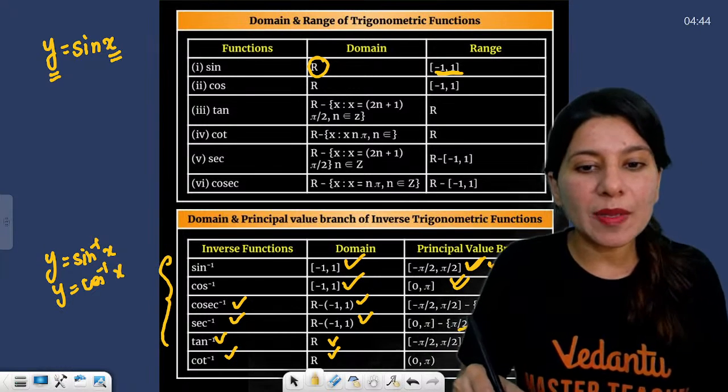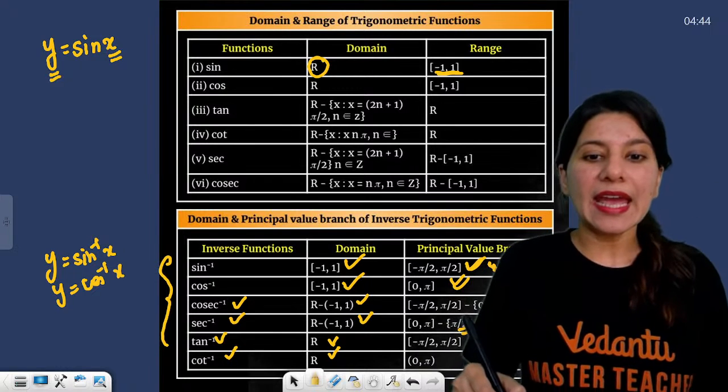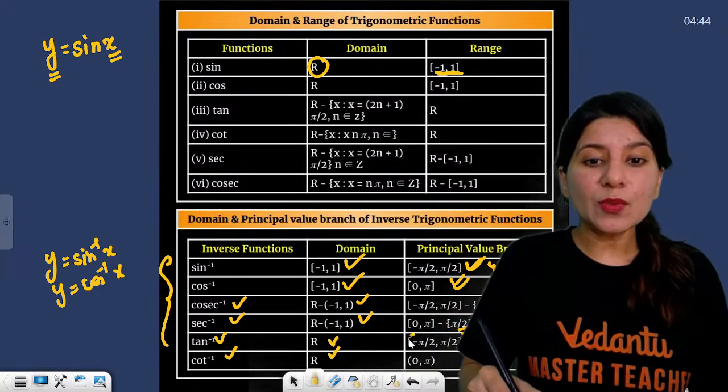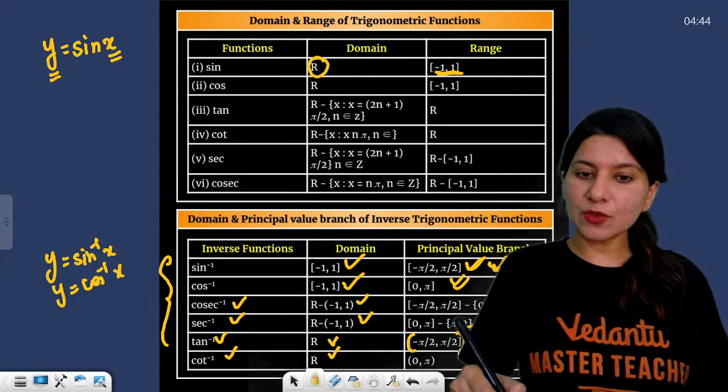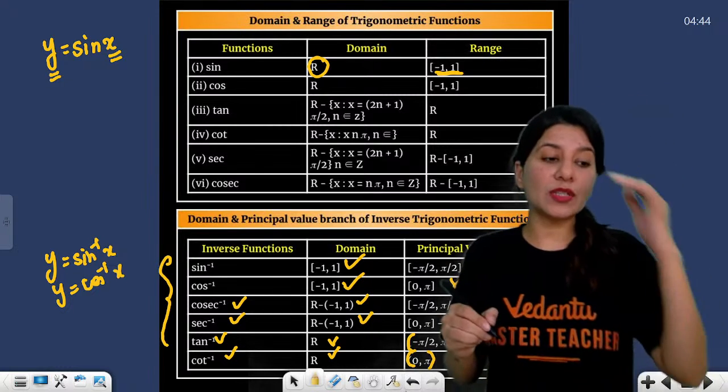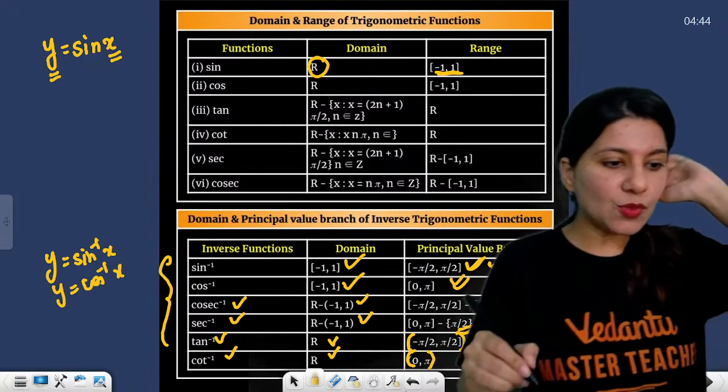Sec inverse cannot be pi by 2, the only difference. And then tan inverse and cot inverse: these two are different, by the way. Tan inverse is open bracket minus pi by 2 to pi by 2, and cot inverse is open bracket 0 to pi. Please note down, please remember.